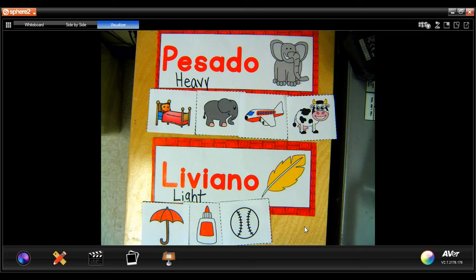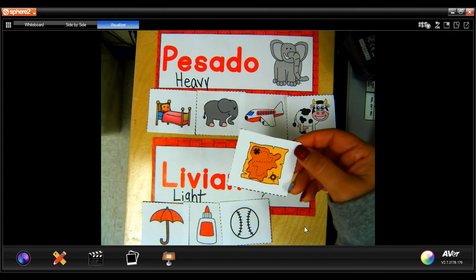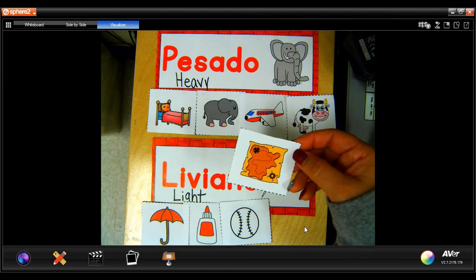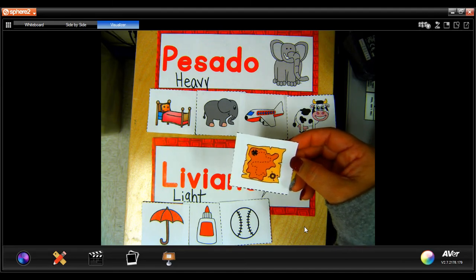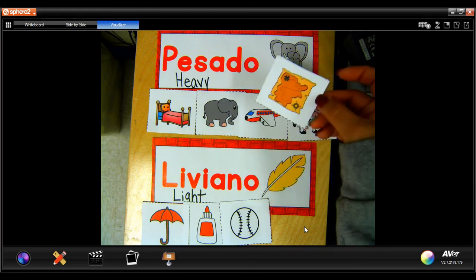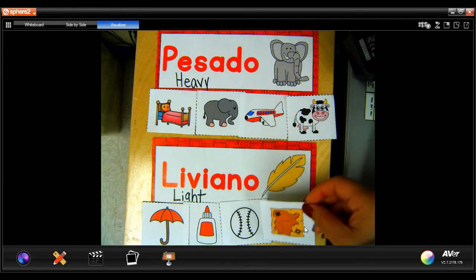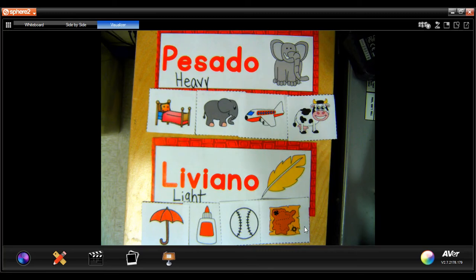Let's see one more before we talk about our homework. What is this? We have been talking about this with Miss Nix in science or social studies. Remember what this is called? This is a map. In Spanish, we call it a mapa, un mapa. So is the map heavy or light? The map is light because it's just on a piece of paper, right? It's very light. You can pick it up with one hand. Okay? So I hope you enjoyed this activity, and now let's go over your homework.